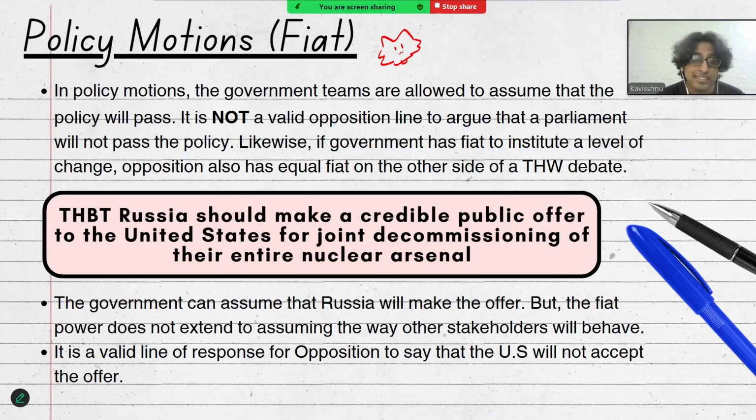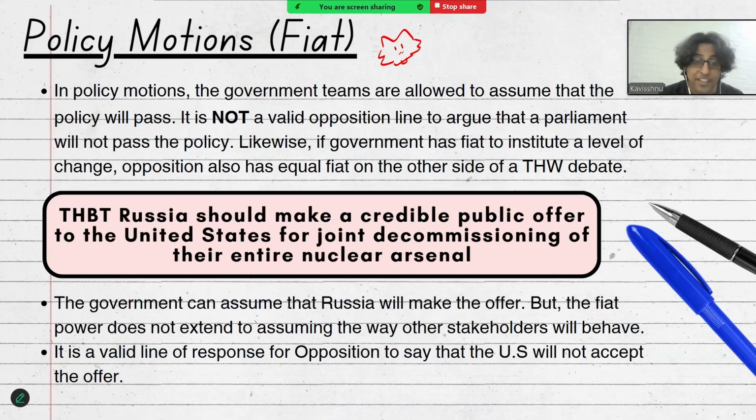So, in the motion, this House believes that Russia should make a credible public offer to the United States for joint decommissioning of their entire nuclear arsenal. The government team can assume and have fiat to assume that Russia will make the offer because the motion expects them to defend that. But the fiat power does not extend to assuming that other stakeholders are going to behave in ways that align with the policy.